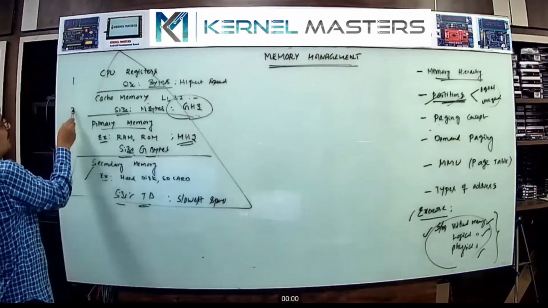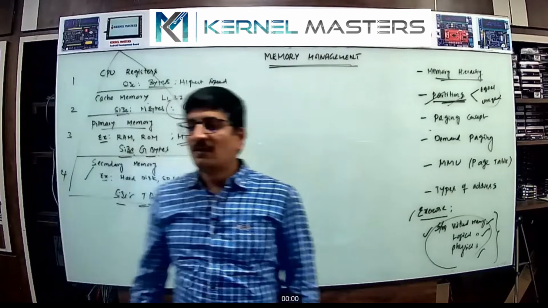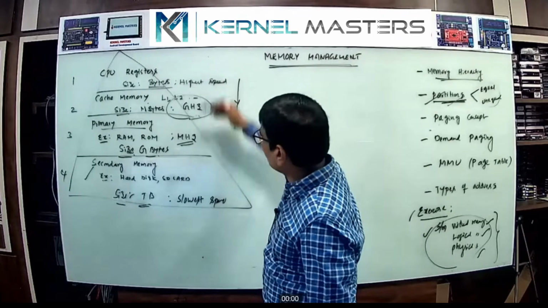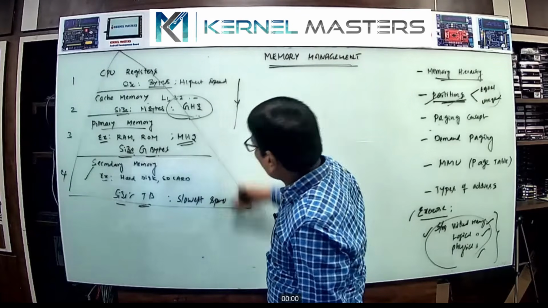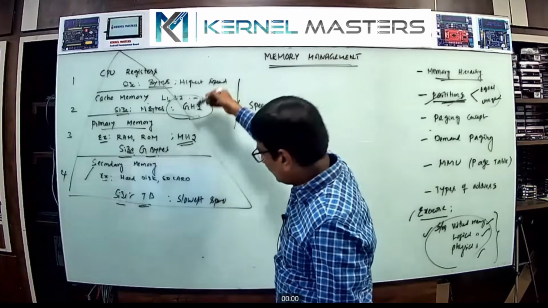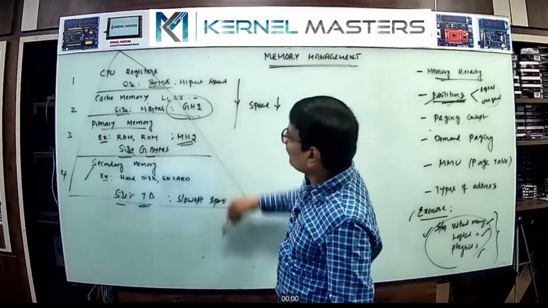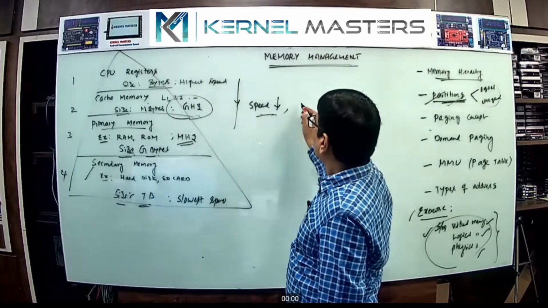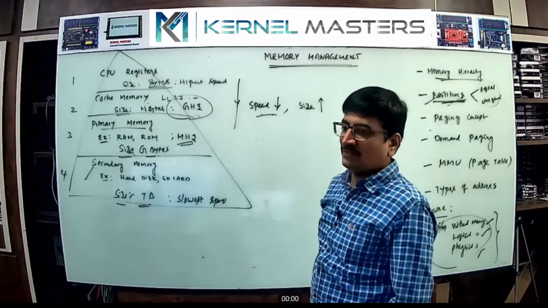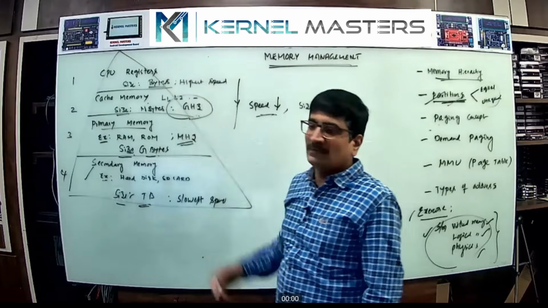So in total, these are the types of memories. Now if you go from top to bottom, does the speed of operation improve or decrease? It decreases. From top to bottom the speed decreases only. And the size is increasing: the last one is terabytes, the starting one is only bytes. The size is increasing.